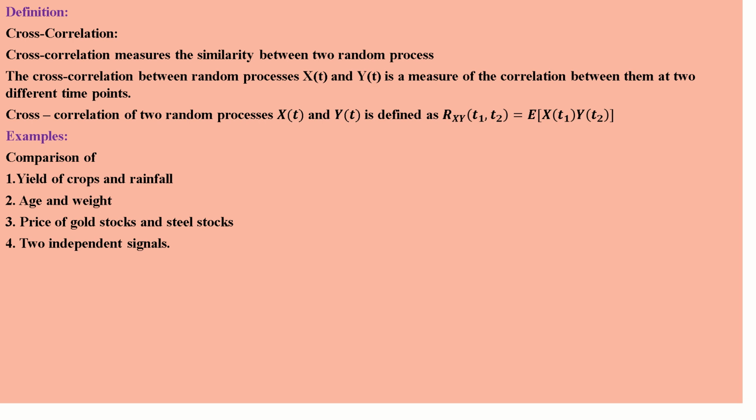So we are comparing yield of crops and the amount of rainfall. Then age and weight. When age increases, weight also increases, right? Price of gold stock and steel stock, definitely there is a difference.